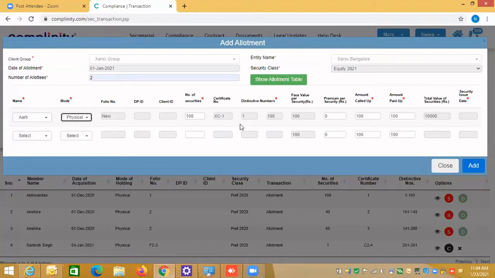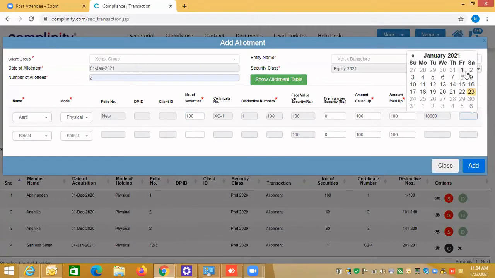And the distinctive number is 1 to 100 because this is 100. If I say 1000, automatically the distinctive number will be from 1 to 1000. So let's say 1 to 100. And the premium per security, I'm not giving anything. Called up amount 100 and amount paid up 100. And the security issue date, I'm again selecting the first.